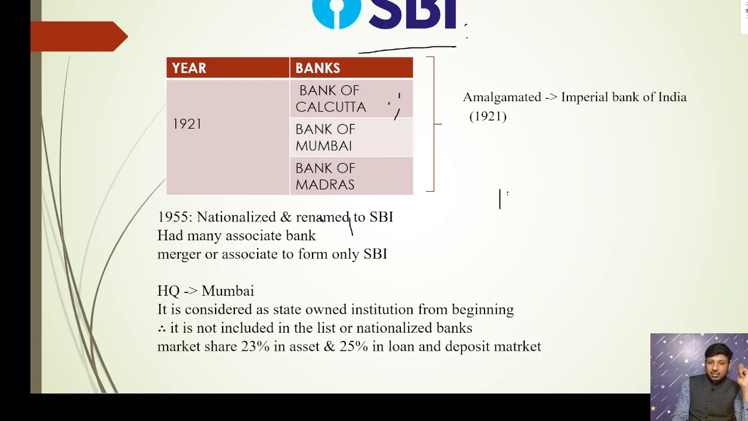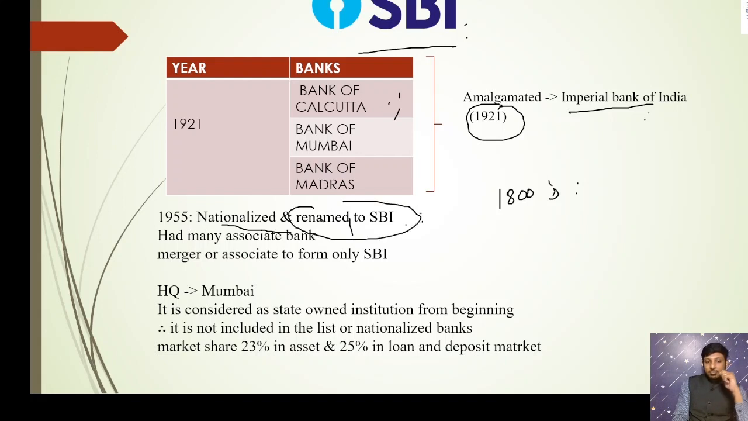During the late 1800s, what happened? In the presidency towns of Calcutta, Madras and Bombay, the Bank of Calcutta, Bank of Madras and Bank of Bombay were created. And in 1921, all these presidency banks were amalgamated or merged together to form the Imperial Bank of India. And this Imperial Bank of India, after independence, in 1955, was nationalized and renamed the State Bank of India. Its headquarters is located in Mumbai.